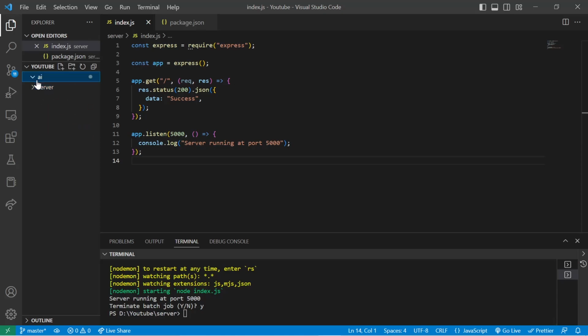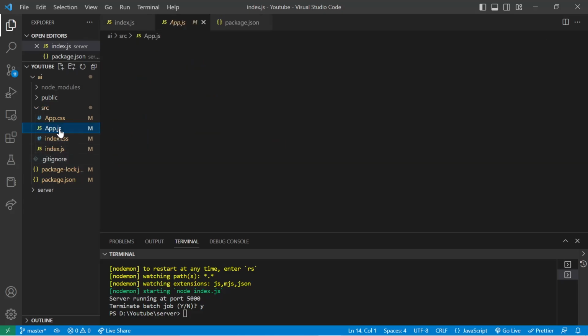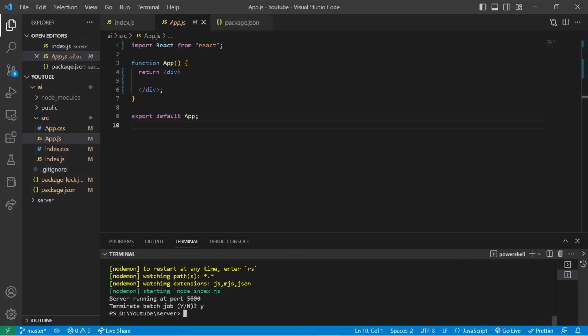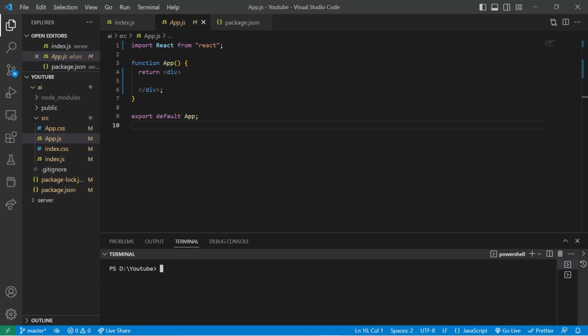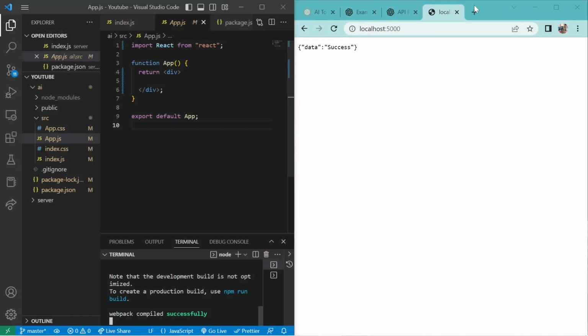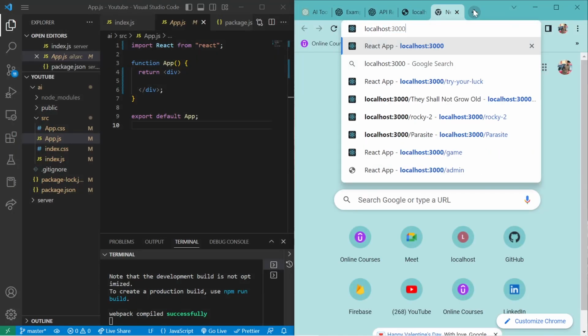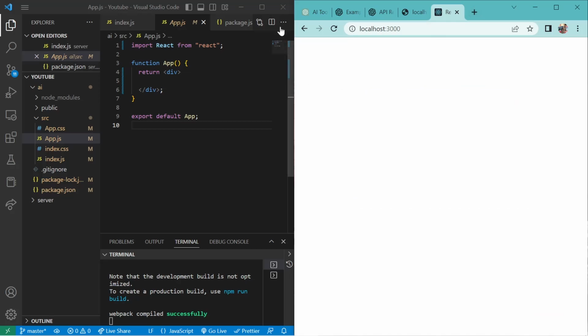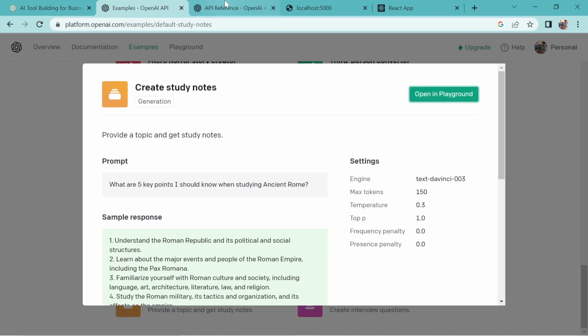This is my front end, AI, src, and app.js. I'll cd into AI and start this development server. Our development server is started on localhost 3000 for the front end. So let's quickly analyze what's happening here in our example.